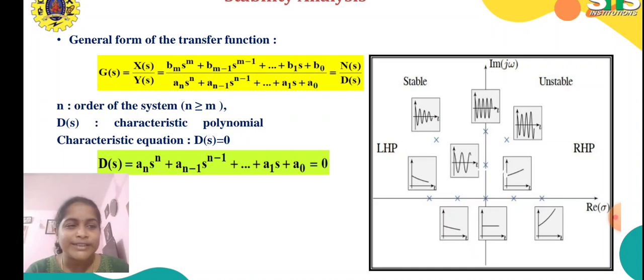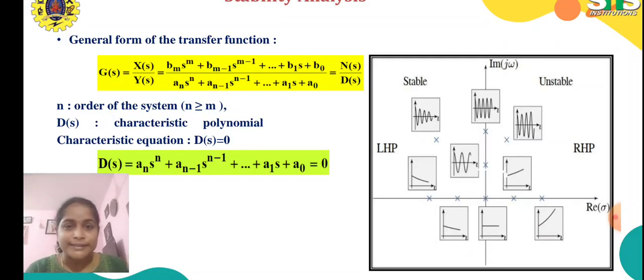What is this RE of sigma and IM of j omega? R E is your real part, I M is your imaginary part. For example, 6 plus 4j means 6 is your real part and 4j is your imaginary part. And we have stable systems in the left half plane and unstable systems in the right half plane.